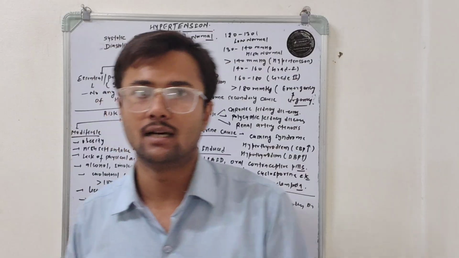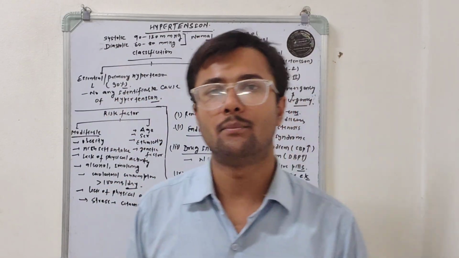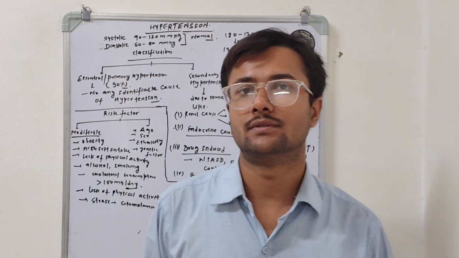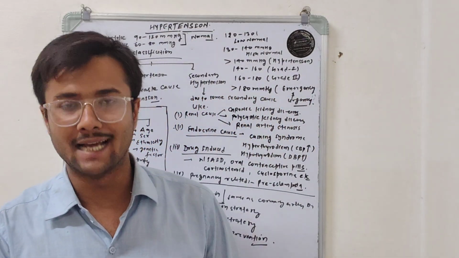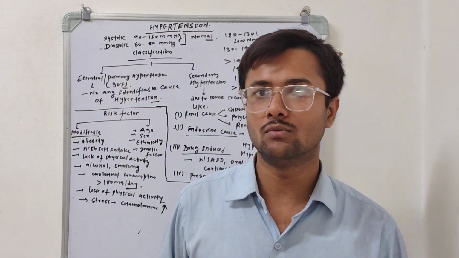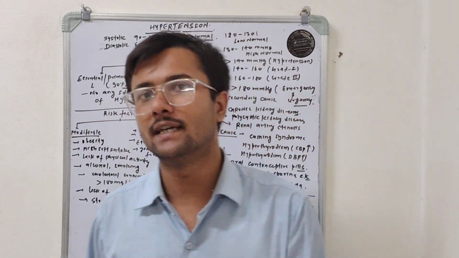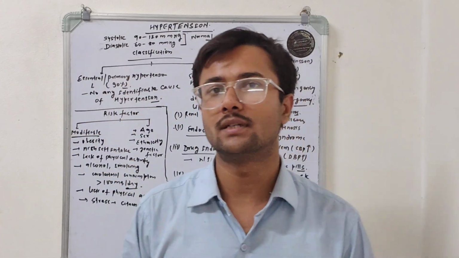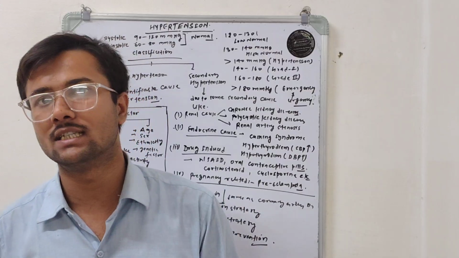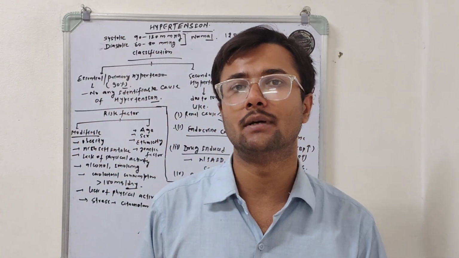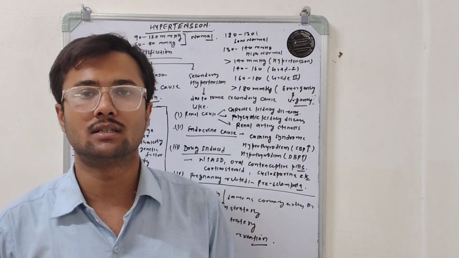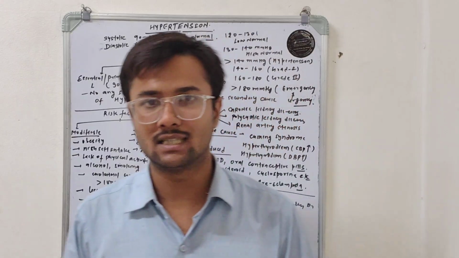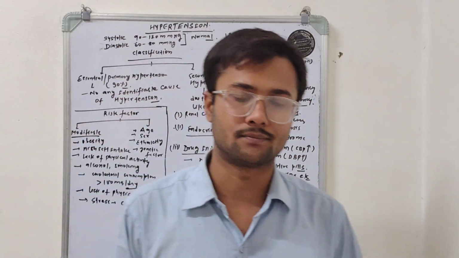So what is the normal range of the blood pressure? And when do we say a person is in a hypertensive stage? The normal range of systolic blood pressure lies between 90 mmHg to 120 mmHg. So if any person's systolic blood pressure lies in the range of 90 to 120 mmHg, in that condition, that person is considered to have a normal systolic blood pressure.